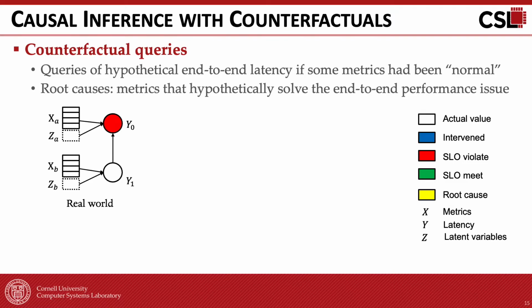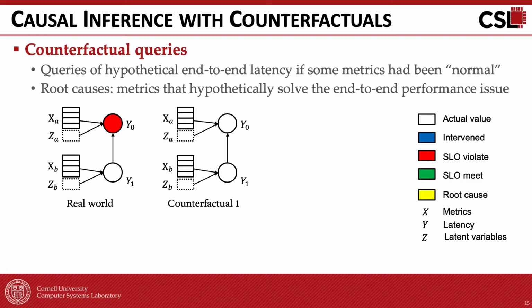This is a simplified CBN between 2 services as before. In this case, assume that the end-to-end latency, which is Y0, is above the SLO, and we need to figure out whether the CPU utilization of service A or service B is a root cause. In order to do that, we compare the current Y0 with its two potential values in the counterfactual world.